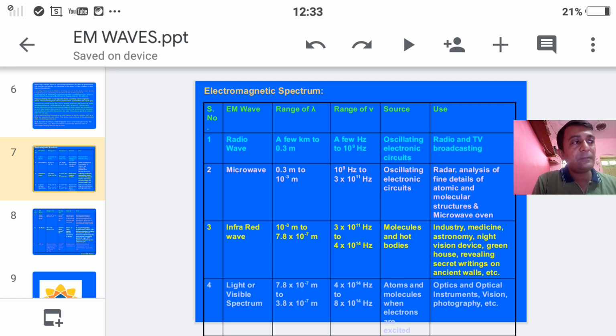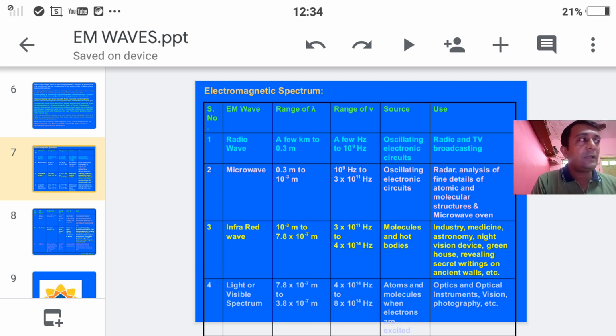Students, there are two ways. By bodies at higher temperature we can produce infrared waves. That means any body whose temperature is very high can emit infrared waves. Then, rearrangement of outer orbital electrons in atoms and molecules. We know that outer orbit electrons decide the chemical properties, and by using the outer orbital electrons of particular molecules, we can produce infrared waves also.